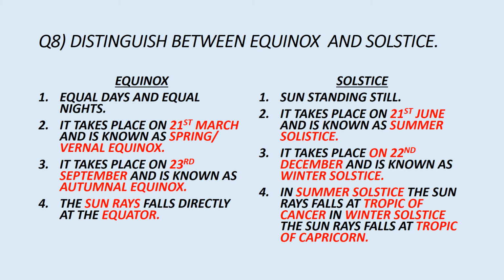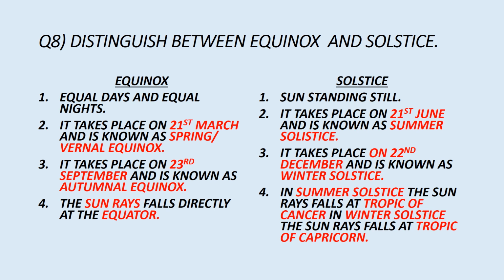Next one is, distinguish between equinox and solstice. Equinox, equal day and equal night. Solstice means sun standing still. Equinox takes place on 21st March and is known as spring or vernal equinox. Solstice, it takes place on 21st June and is known as summer solstice. Equinox, it takes place on 23rd September and is known as autumnal equinox. Solstice, it takes place on 22nd December and is known as winter solstice.